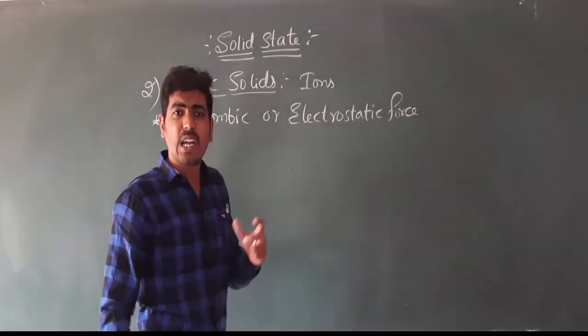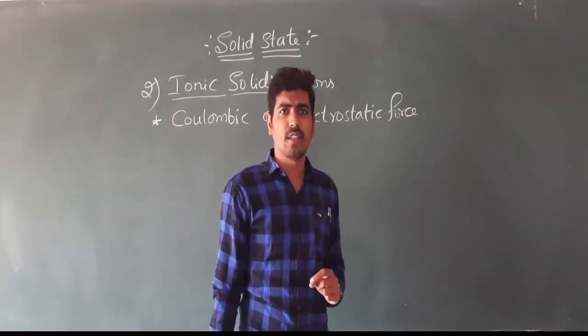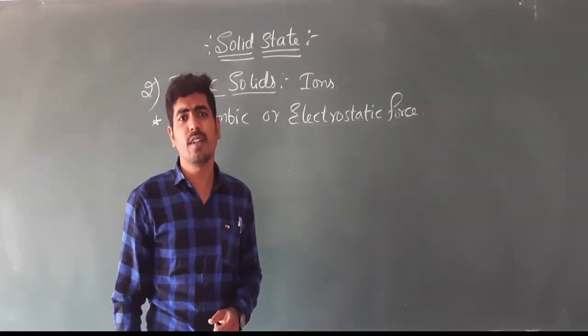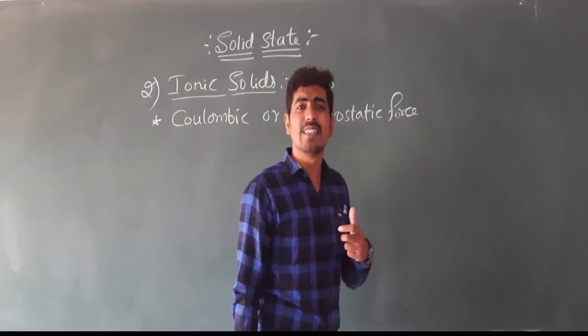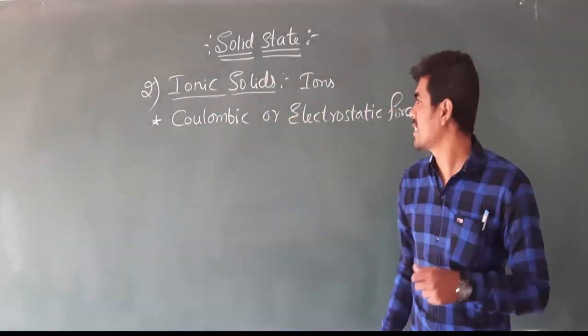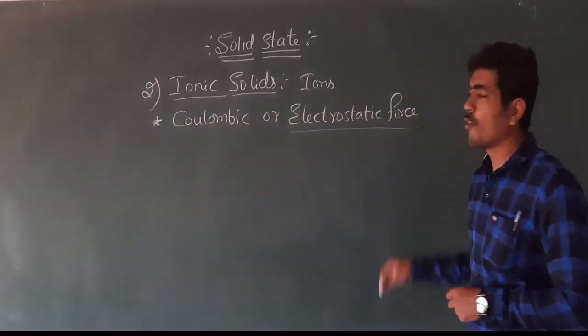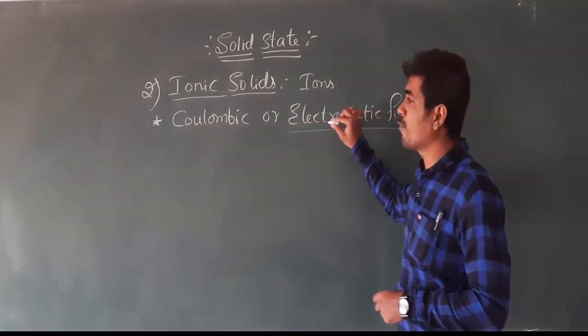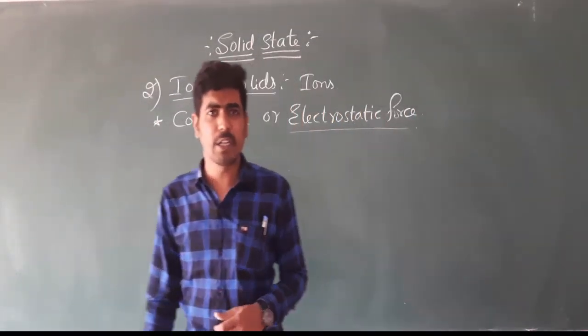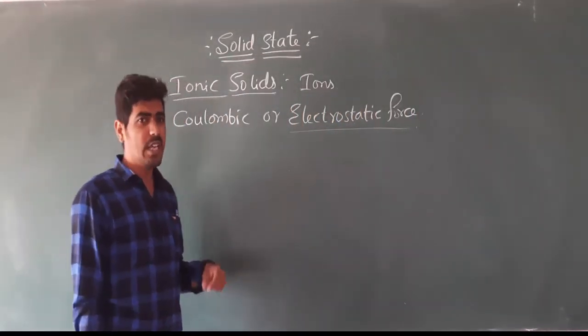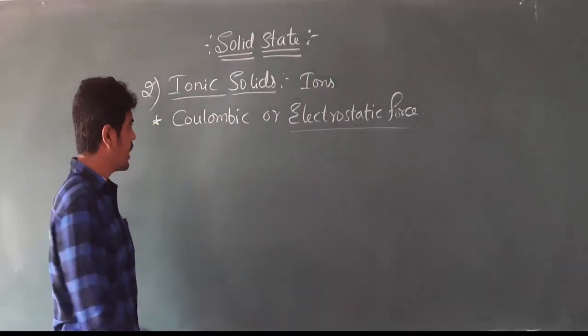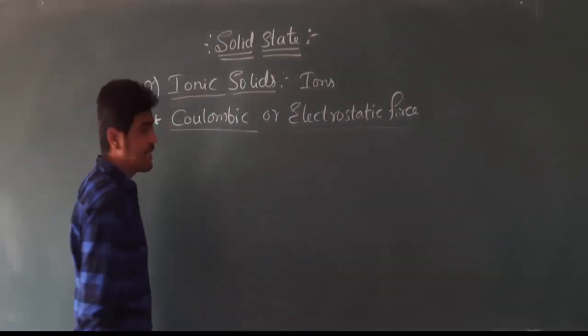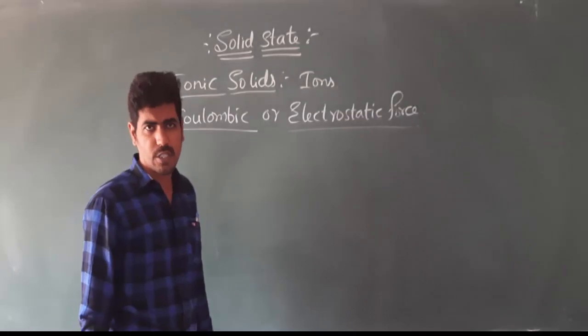Since the ions are charged particles, the force of attraction which is present between the charged species is said to be electrostatic force. This kind of binding force is present between the ions of the ionic solids. Or we can also say it as Coulombic force.